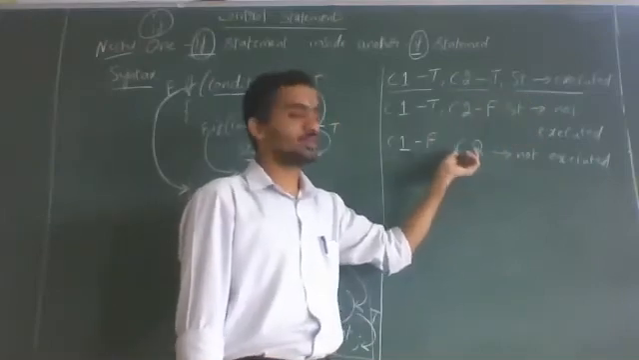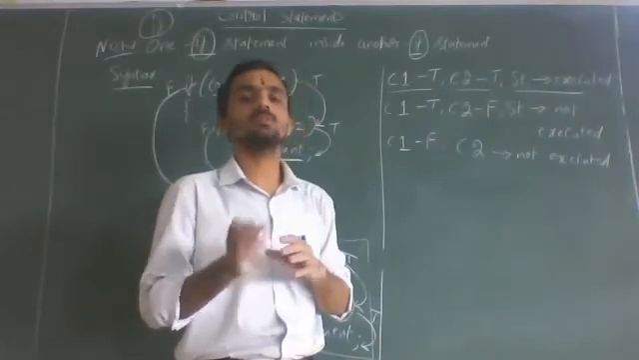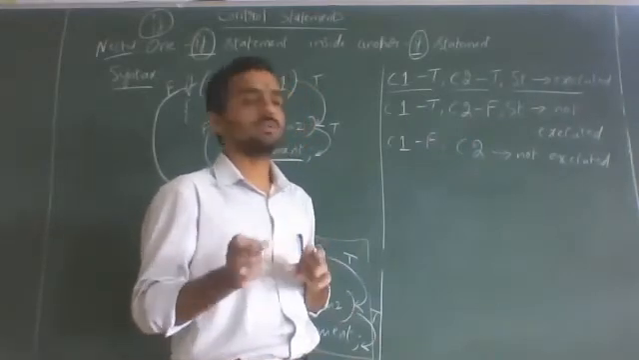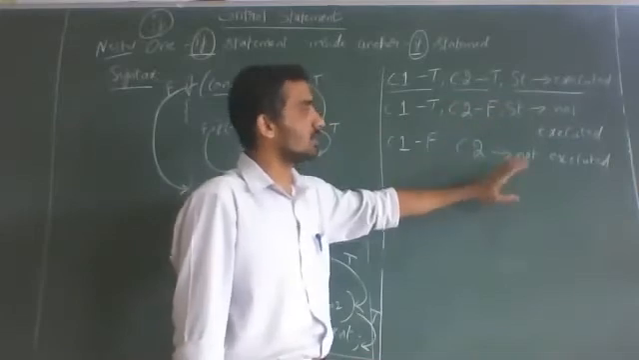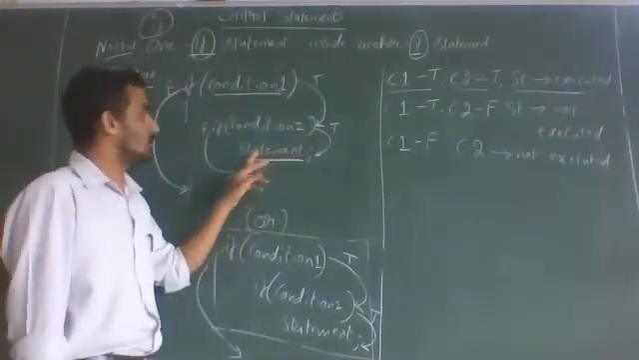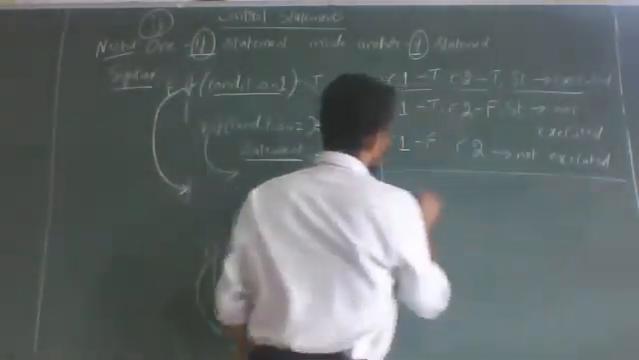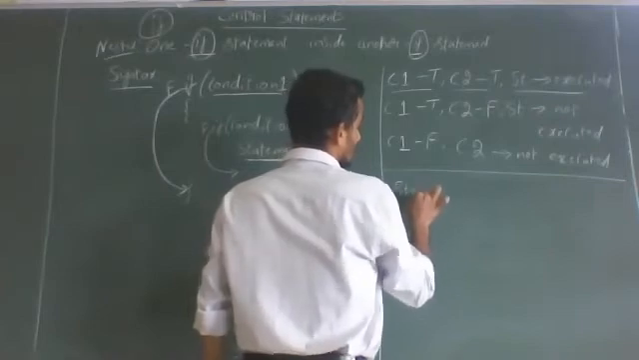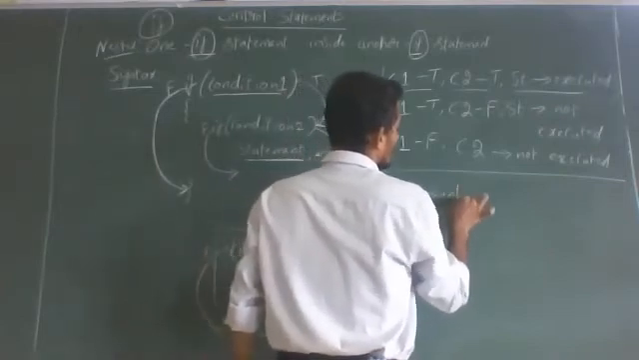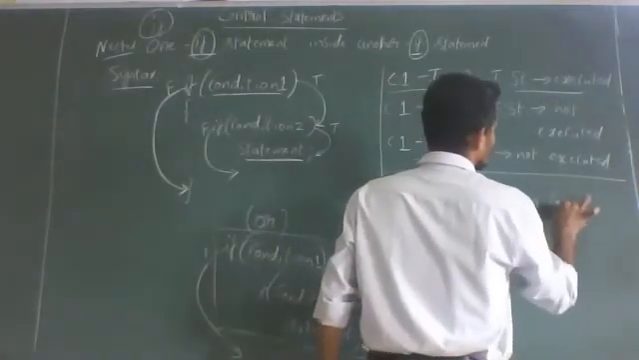If condition 2 is not checked, there is no question of executing the statement at all. Only if condition 2 is checked, then we can think whether it is true or false. If it is true, statement is executed. If it is false, statement is not executed. If it is not checked at all, then the statement will not execute at all. Okay. Only in one case the statement is executed. So write that statement. See this statement you remember. So statement following condition 2.